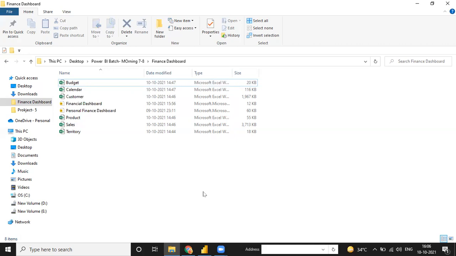Customer and product territory is the dimension table. Budget also comes as fact tables. Right. So in this table, we have a sales and budget, and these two tables are fact tables. Okay. And product, territory, customer, and calendar, these four are our dimension tables. Okay. Why are the budget and sales tables fact tables, guys?